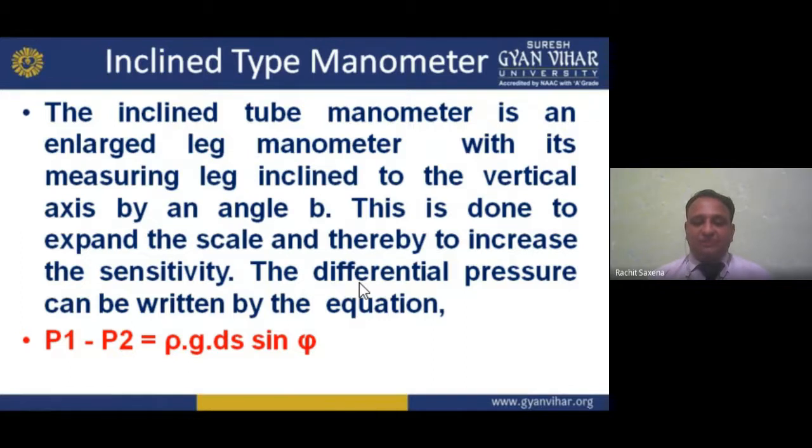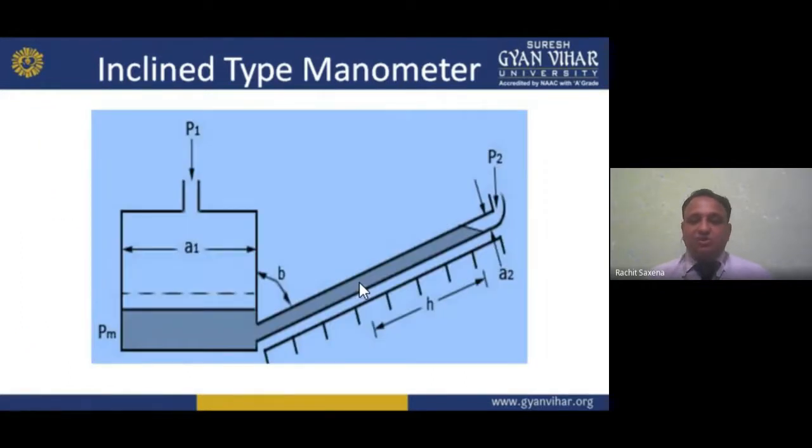Now the differential pressure equation is already given. See here, we have the liquid filled in, water or mercury, whatever it is, and the angle B. Atmospheric pressure, air, is here. P1 and P2 are the two pressures, and from the difference of them we can identify the pressures. I hope you understand better with the diagram.